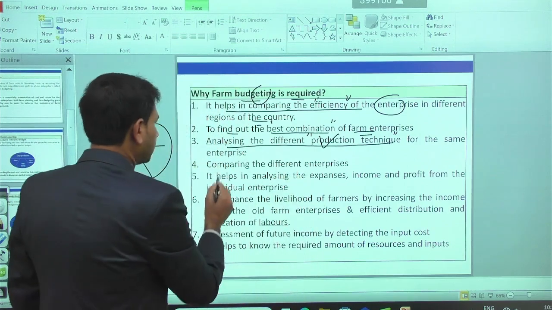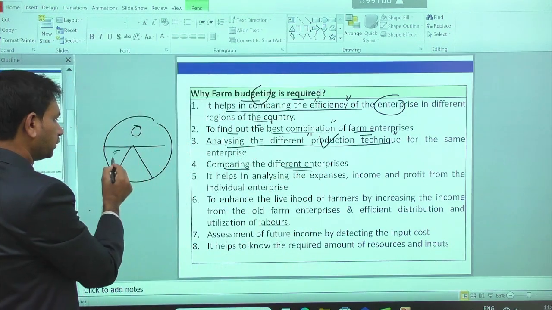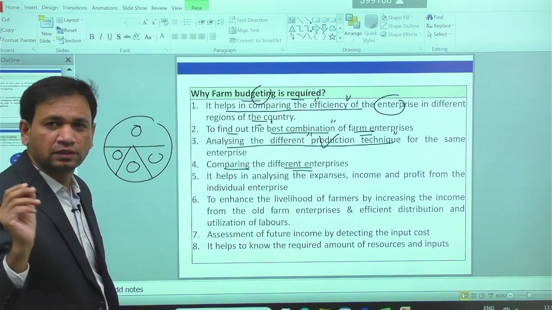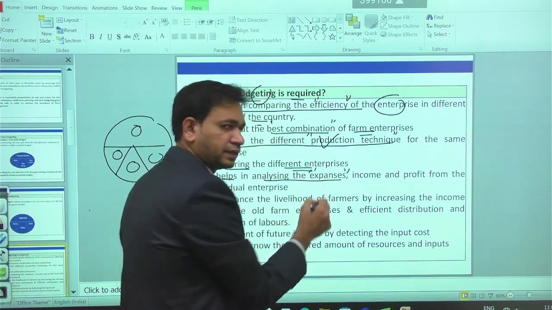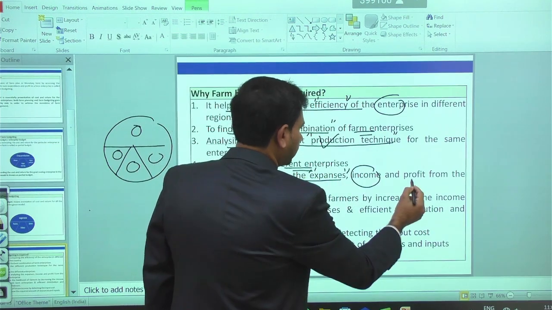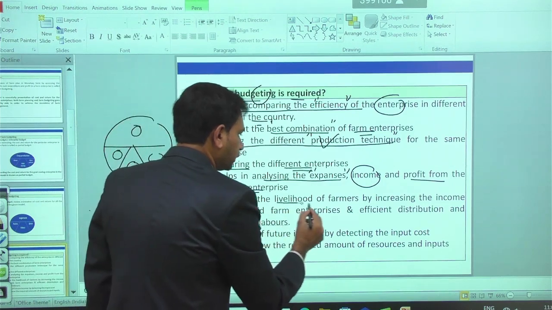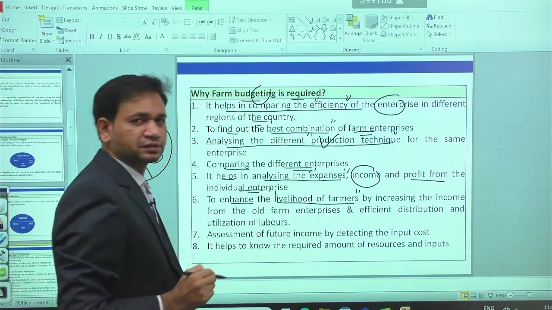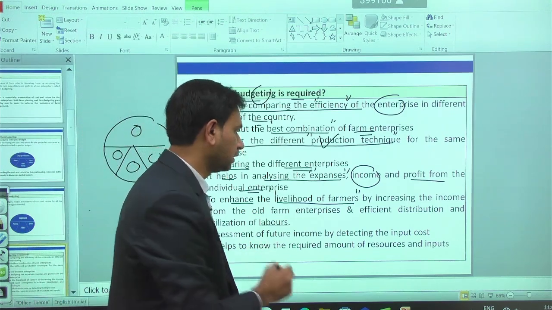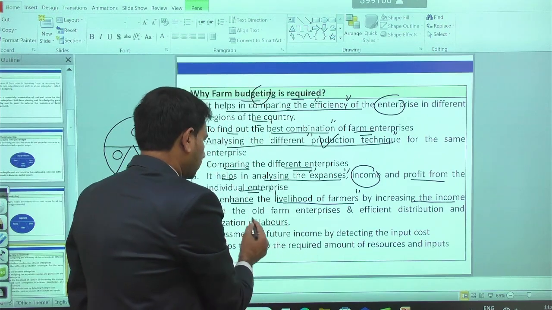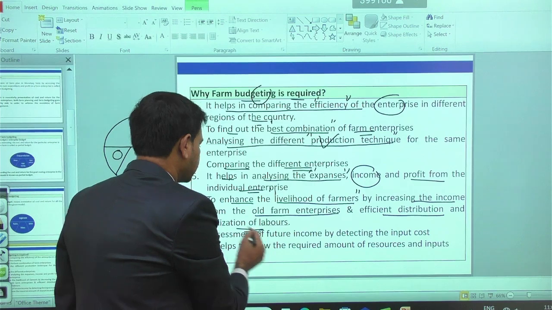Then it helps in comparing the different enterprises, from one to another, with respect to cost and return. Then it helps in analyzing the expenses, income and profit from the individual enterprises. It also enhances the livelihood of the farmers. With the help of this analysis, it indirectly improves the economic position of farmers by increasing the income from all the farm enterprises, and efficient distribution and utilization of labor becomes possible.